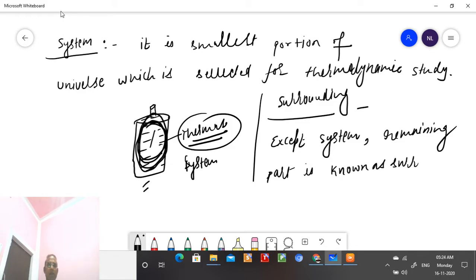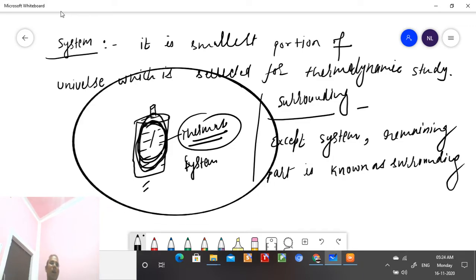We have to keep in mind that the system is there, and the remaining part of the universe is known as surrounding. I hope it will be helpful, student. The system is the smallest portion, and other than the system is the surrounding.